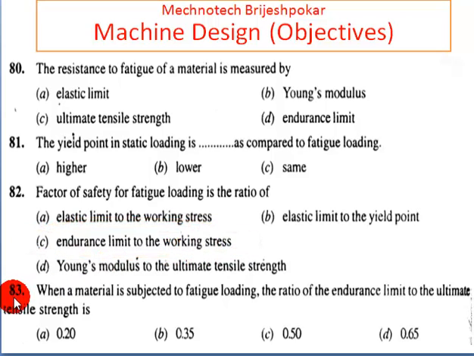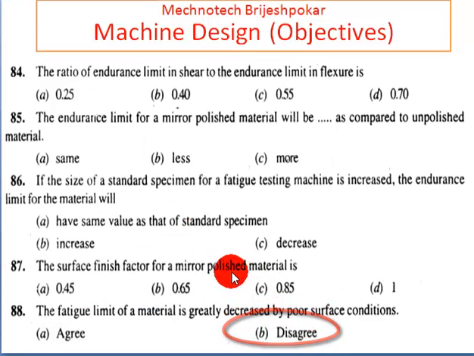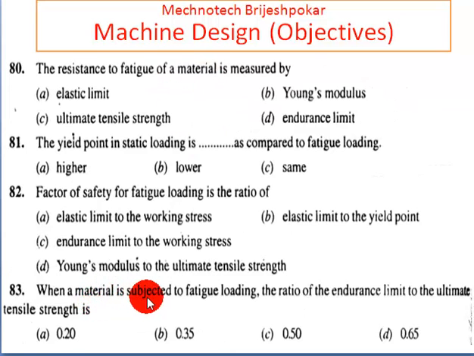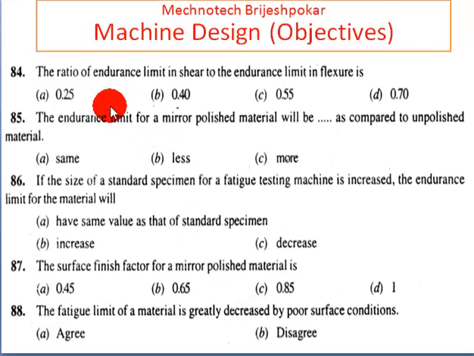Okay. Then 83, when the material is subjected to fatigue loading, the ratio of endurance limit to the ultimate tensile strength is. Answer is 0.50. Okay. So if we talk about fatigue loading, then the ratio of endurance limit to the ultimate tensile strength is 0.50. Now 84. The ratio of endurance limit in shear, here it is a material is subjected to fatigue loading. Okay, and next the ratio of endurance limit, here we are talking about endurance limit in shear to the endurance limit in flexure. The ratio of these two is 0.55. Then 85.